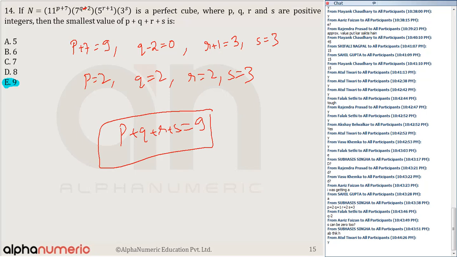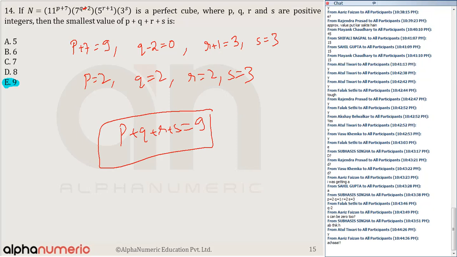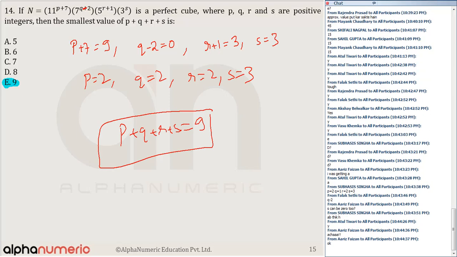S can be 0, but it is given they are positive integers. So S can't be 0. Where P, Q and R, S are positive integers. S is a positive integer, mentioned in the question. So S can't be 0. So those who have marked option D, they are also correct, but the actual answer was 9. There was a printing mistake. I think this was an easy one.